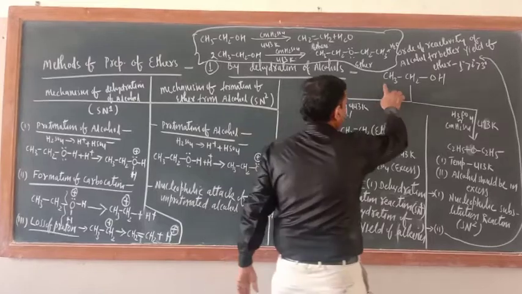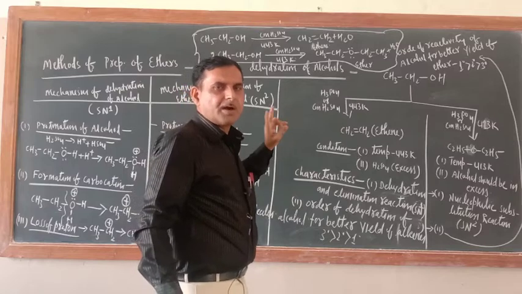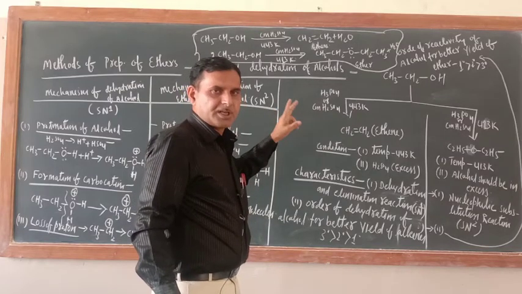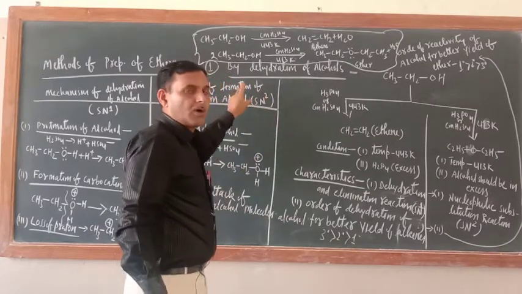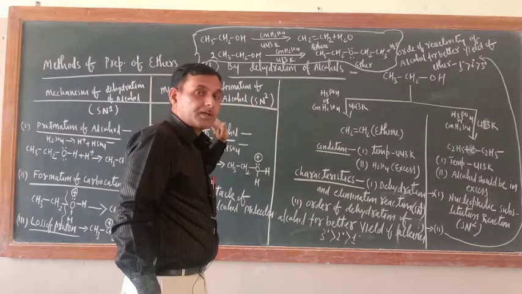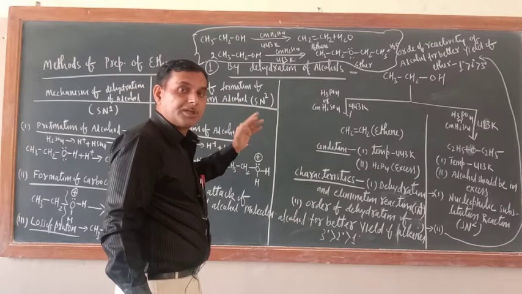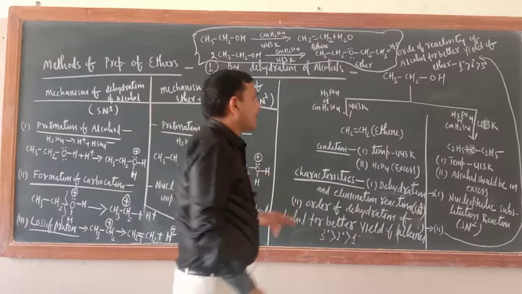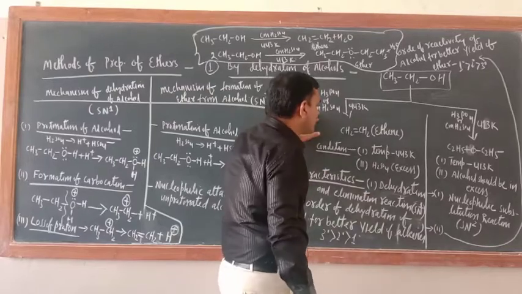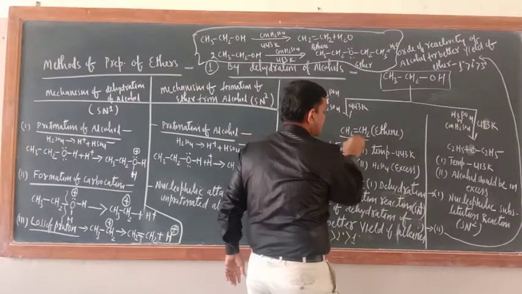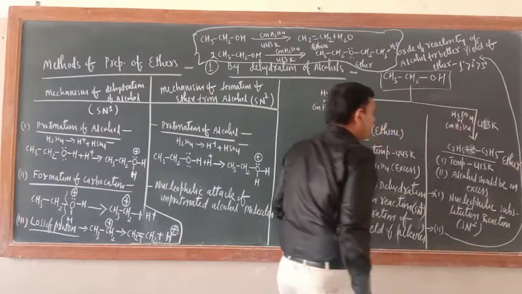Just see, this is alcohol, ethyl alcohol. When I was teaching you alcohol, at that time I taught you dehydration of alcohol, where the main product is alkene. Now I am writing that dehydration of alcohol is one of the methods of preparation of ether also. From this alcohol we can prepare two compounds. One is ethene, and another one is ether. But the conditions are different.